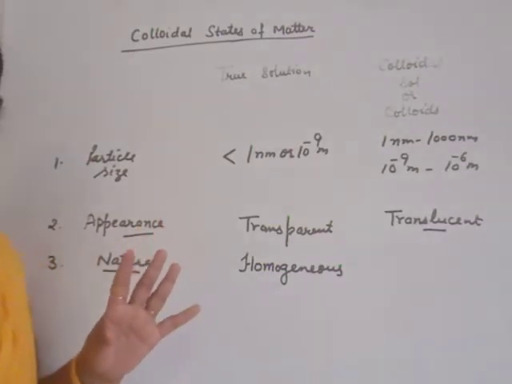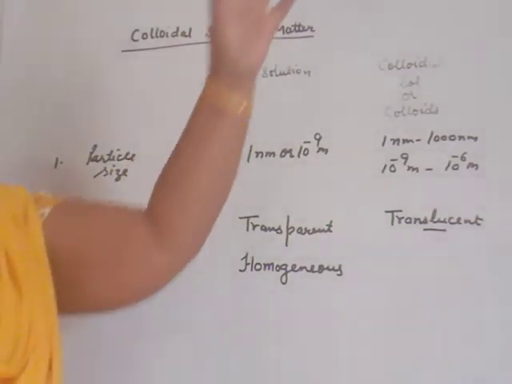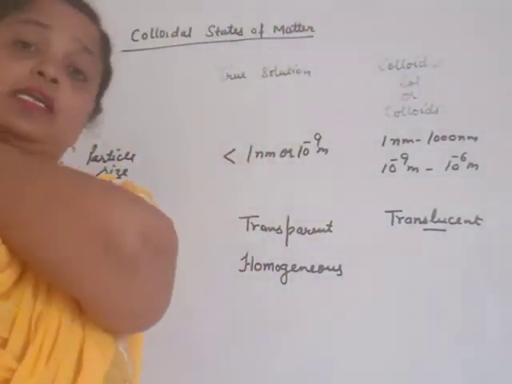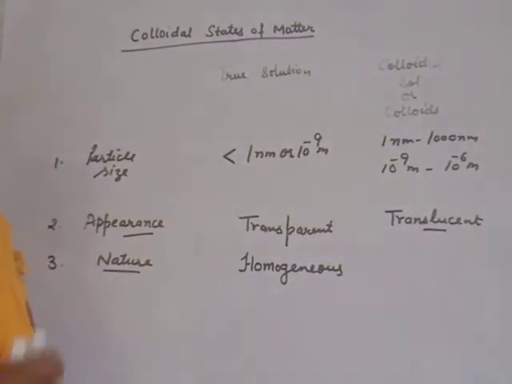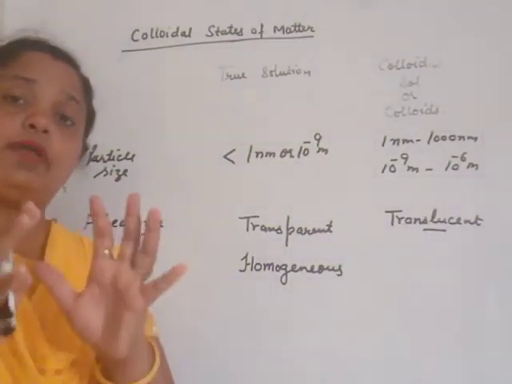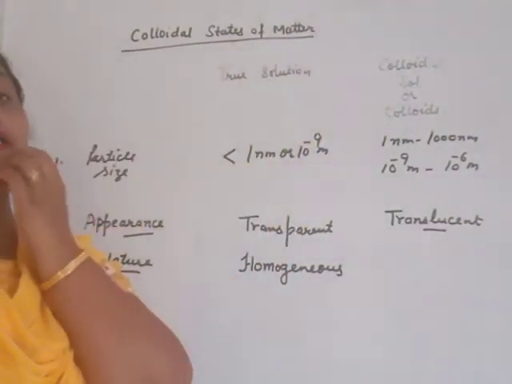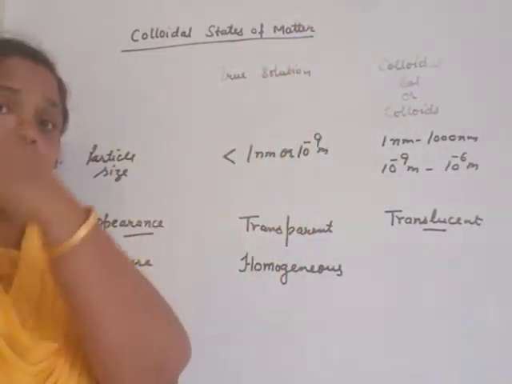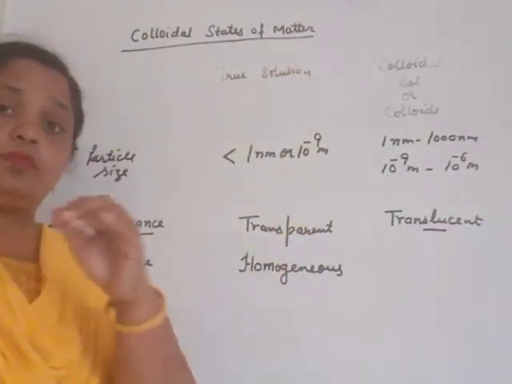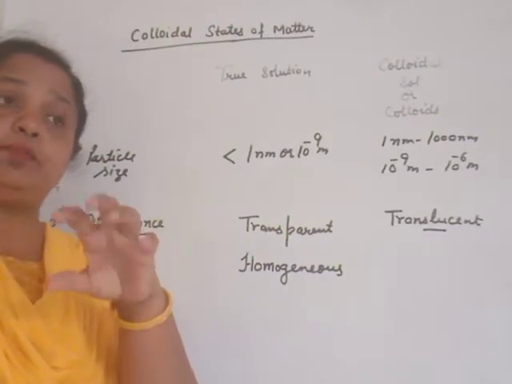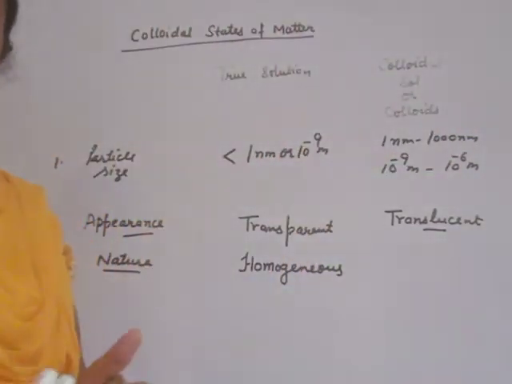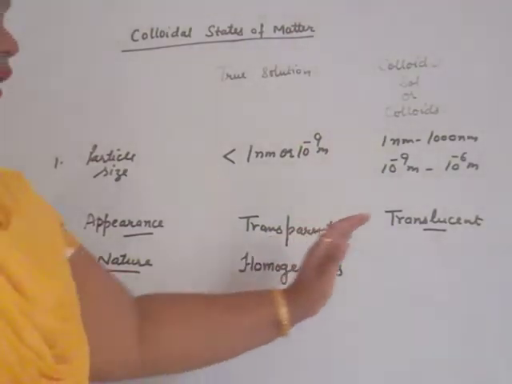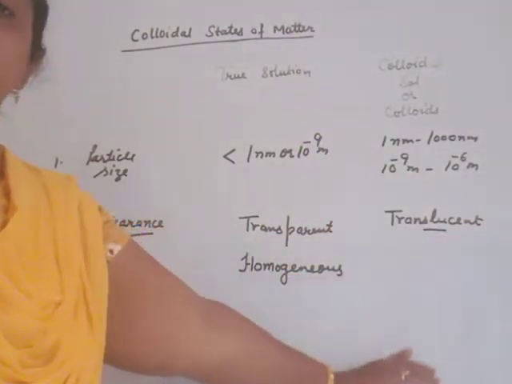That means it appears homogeneous. But when sunlight passes through it, dust particles are seen by the scattering of light. When sunlight or any other type of light passes through one side in this room, dust particles will appear. That means mixture of gases plus dust is not completely dissolved. It appears to be homogeneous but not actually.